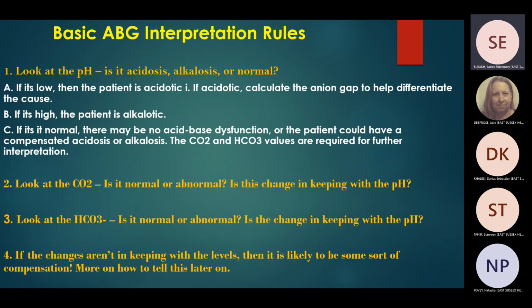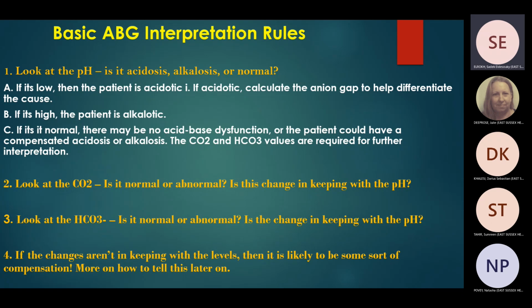Number two is to look at PCO2, because PCO2 will be an indicator for if there is acidosis. If it is high, it means that there is some sort of respiratory acidosis. If it is low, there is some sort of alkalosis or maybe compensation. Number three is to look at the bicarb. If it is high, it means that the patient is alkalotic or trying to compensate. If it is low, it means that the patient is acidotic or trying to compensate.